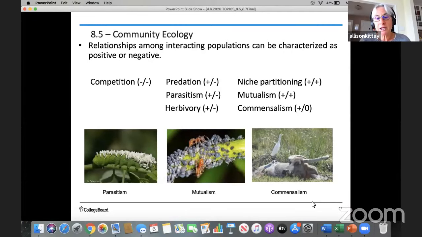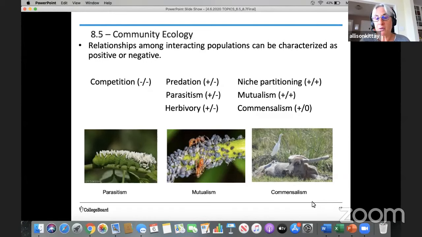Mutualism is a situation where both organisms benefit, and I'm showing you a picture in the middle image of ants and aphids that are both benefiting from this association. And then finally, there's commensalism, which the shorthand is plus/0, and that 0 means neither harmed nor benefited.